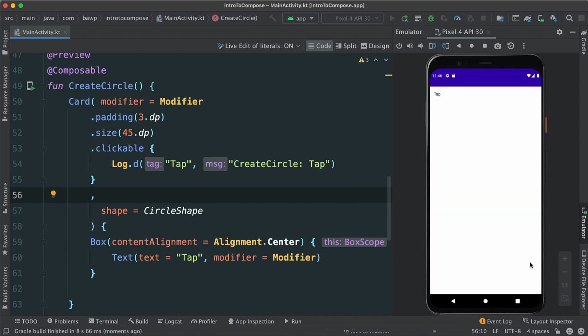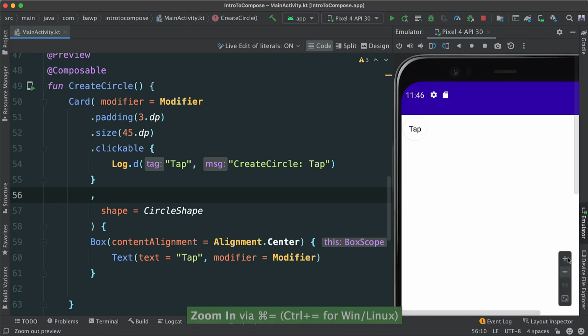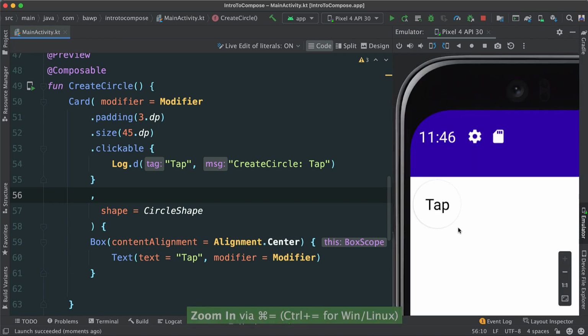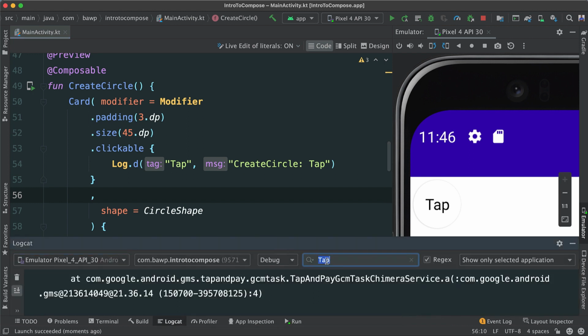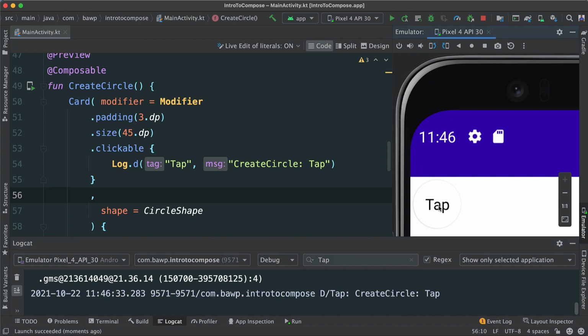Okay, there we go. It's very small. I can make it a little bit bigger so you can actually see. Very, very small, but there it is. Now let's see if this works. I'm going to open logcat and I put tap here for our regex. So if you tap, you can see it says tap there.